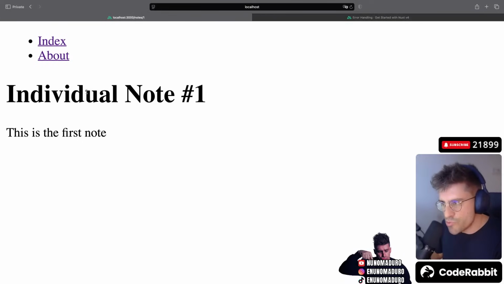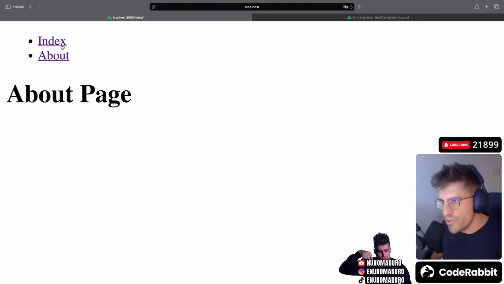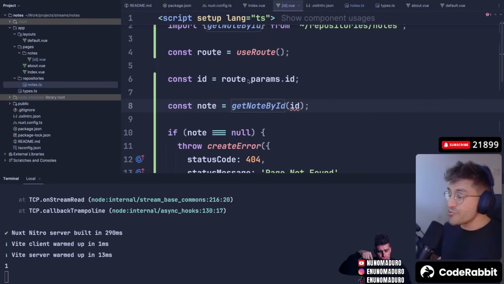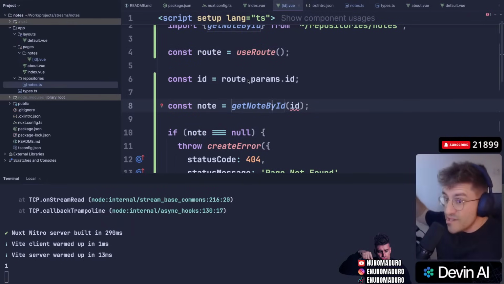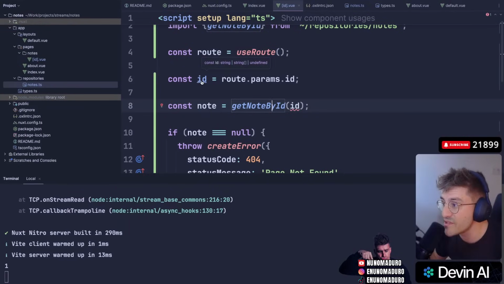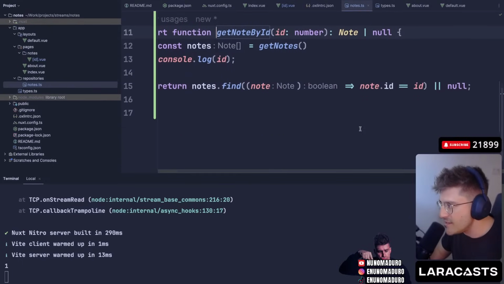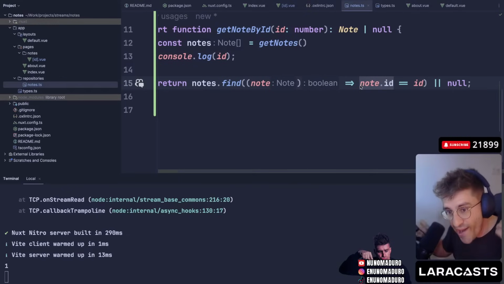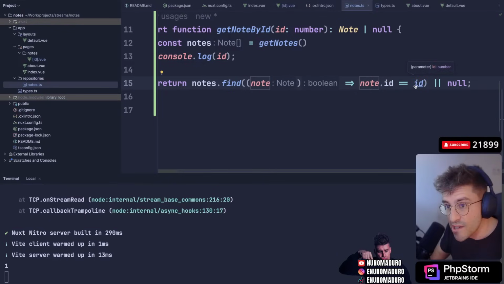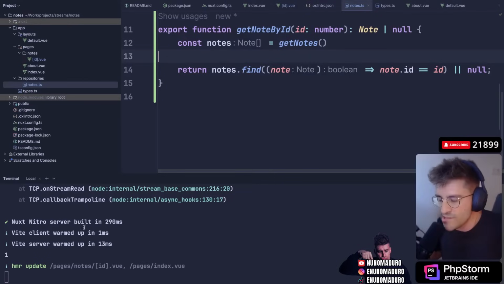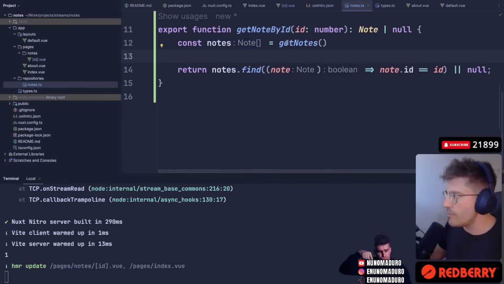Okay, let's see. Individual note 1, I can just go back. Note 2, here we go. Okay, so if you don't understand the problem, chat, I'm going to explain it real quick. In JavaScript, they also have types. Surprisingly enough, they also have types. And when you do something like this, what we are getting here is effectively a string. Meaning that when we send this string to the get node by ID, and then we are comparing until we find the correct node, what we are comparing this to is a number against a string. And they do not match, actually. You know what I mean? If I were to run TypeScript here, it would detect this. That's why we have that problem, okay?